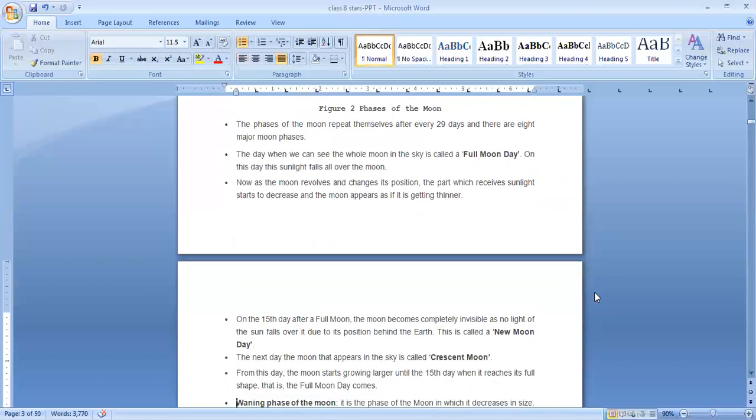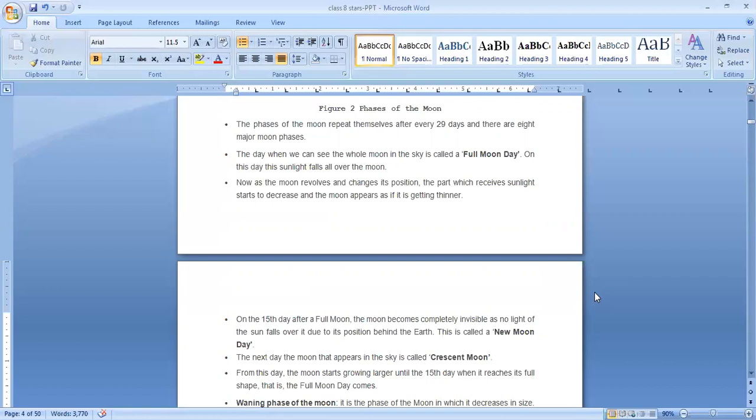Then, on the 15th day after a full moon, the moon becomes completely invisible as no light of the sun falls over it due to its position behind the earth. This is called a new moon day. It's completely dark. We cannot see the moon at all. The moon will not get any light from the sun.